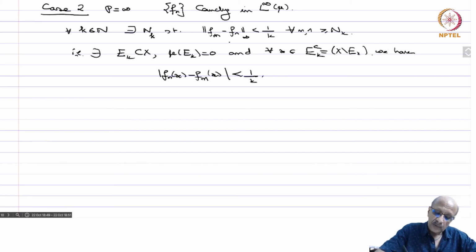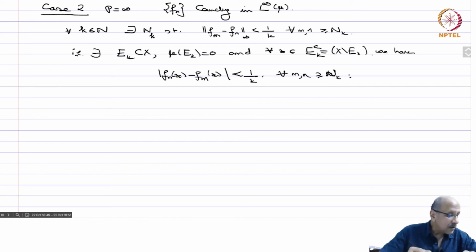That is what we mean by saying that, because this is essential supremum and therefore it is valid except on the set of measure 0, and this is true for all m, n greater or equal to n_k.